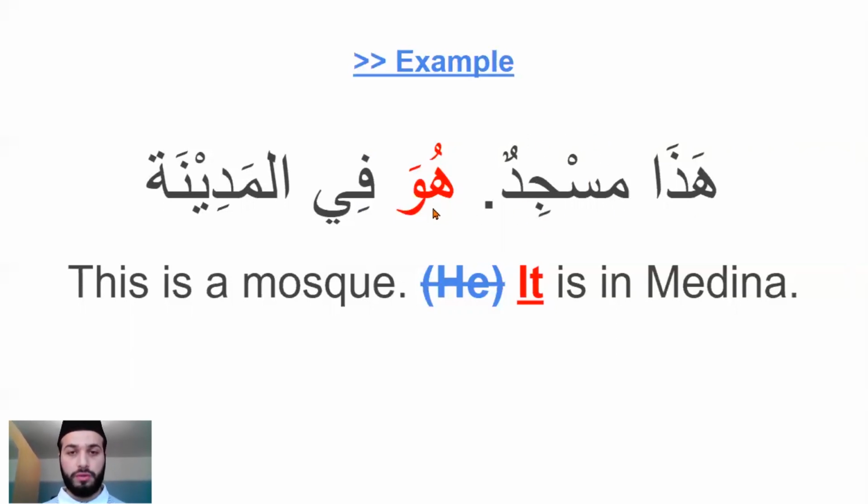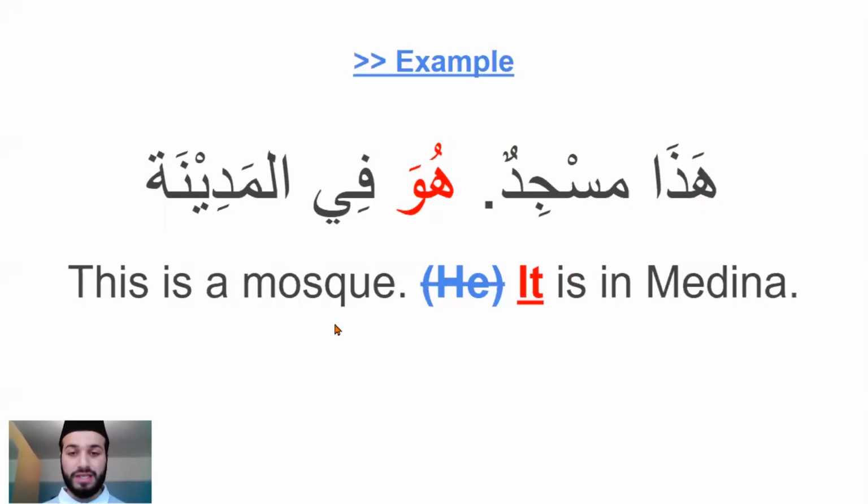When we refer to the mosque with a pronoun, because there's no neuter, no genderless form in Arabic grammar, you have to use the pronoun for he, because there's no word for it in Arabic. There is no it in Arabic because there's no neuter gender. Every single thing, whether alive or not alive, is either masculine or feminine grammatically. So you'd have to use the word for he to refer to the mosque. So literally this would be, this is a mosque, he is in Medina.